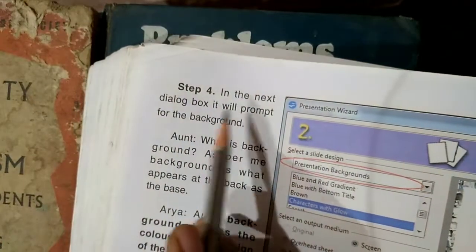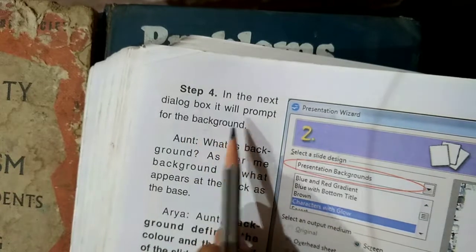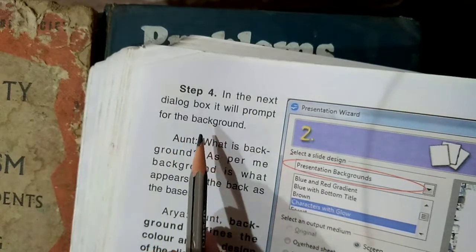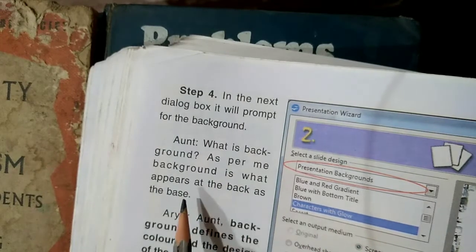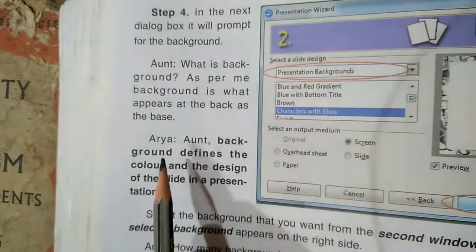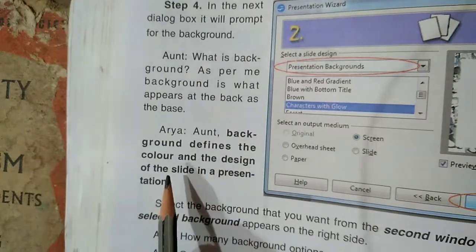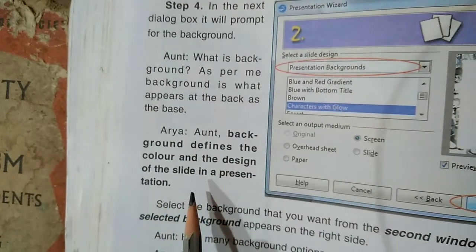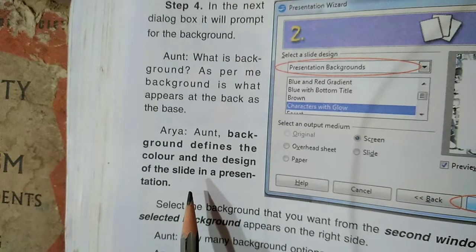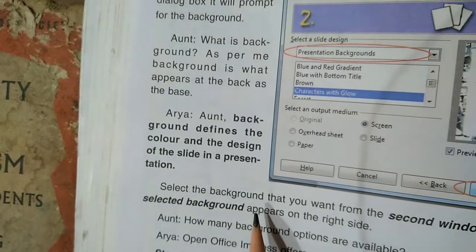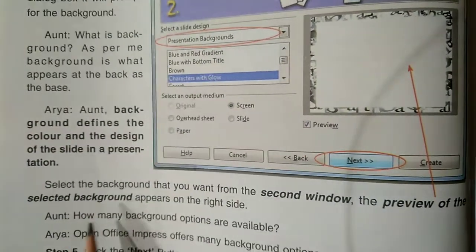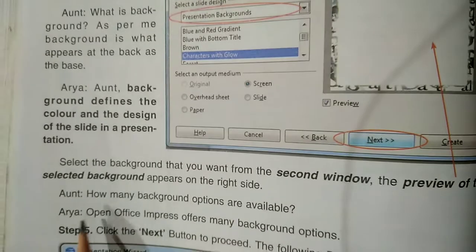Step 4. In the dialog box it will prompt for the background. And what is background? As per me, background is what appears at the back as the base. Arya said, background defines the color and the design of the slide in a presentation. Select the background that you want from the second window. The preview of the selected background appears on the right side.